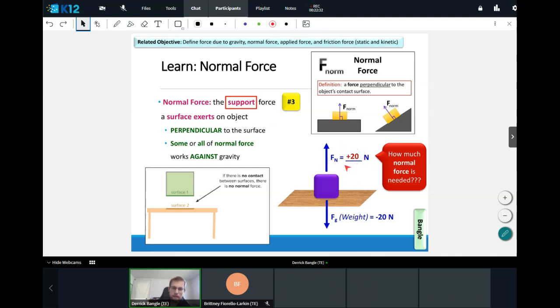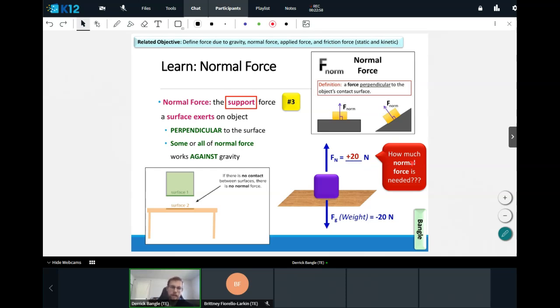going to be plus 20 newtons, because if I take positive 20 and add that to a negative 20, 20 minus 20 is going to be 0. That makes sense for an object that's just sitting there on a surface with no movement, because the net force, or the summation of all the forces, is coming up to 0. All right, for number 3, go ahead and raise your hands when you're ready to move on.